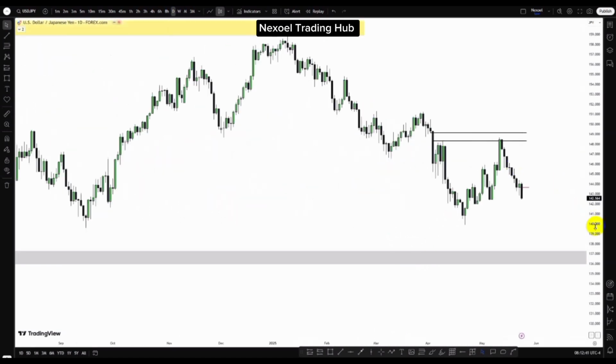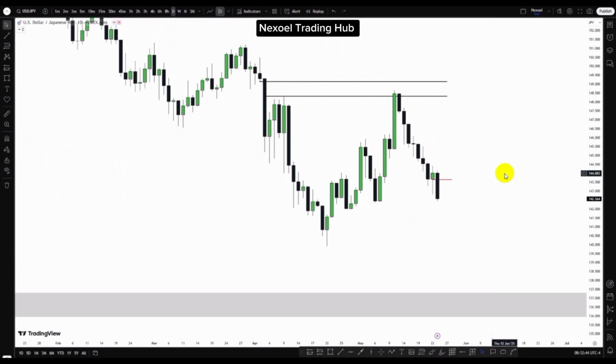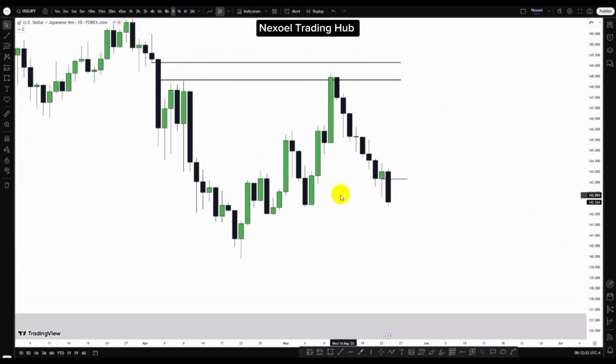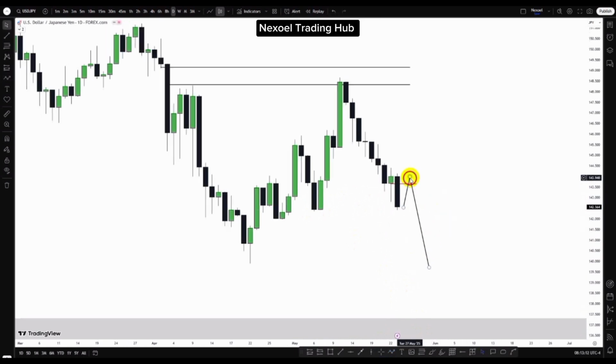So here in the daily time frame, this is where the institutions bought to the upside and tried to sponsor bearish continuation to the downside. And we can see that price is about to violate this bullish order block because volume is strongly within this bullish order block. So we may see the coming week price may violate this. So in the USDJPY, I'm looking forward to see how price will trade into the zone, and we have the bearish continuation to the downside. Let's check the 4-hour time frame.